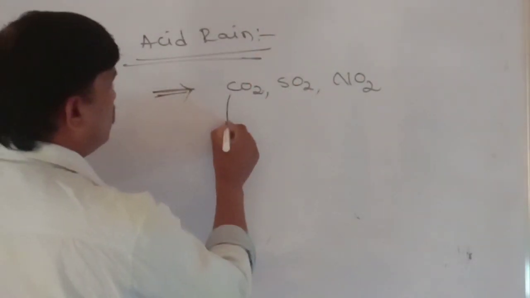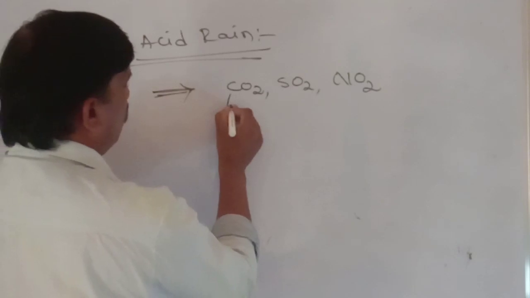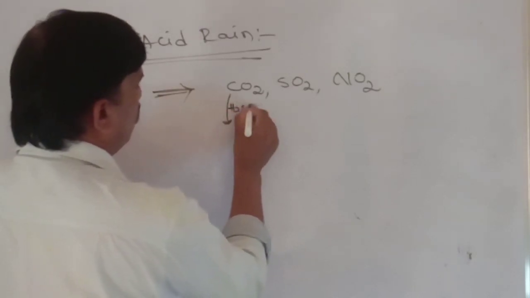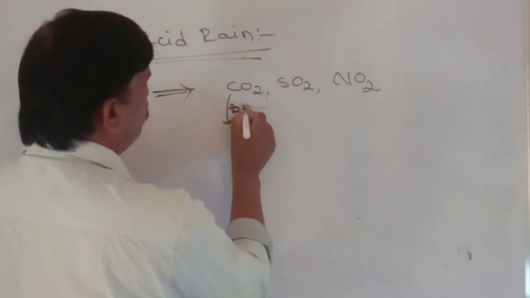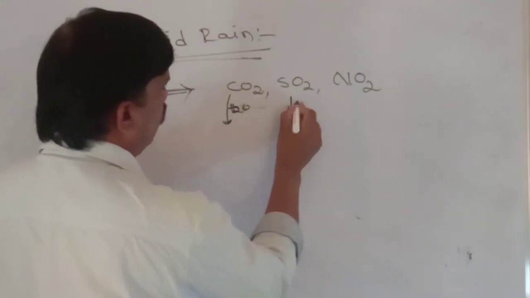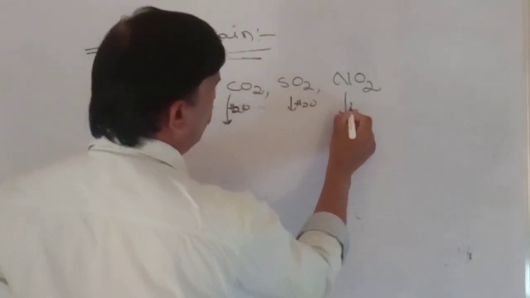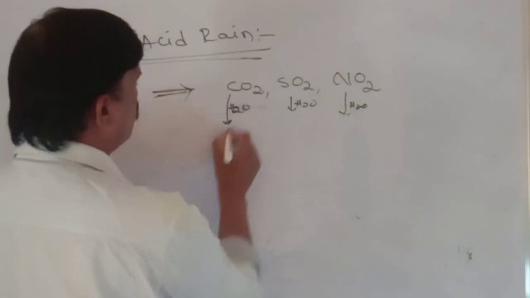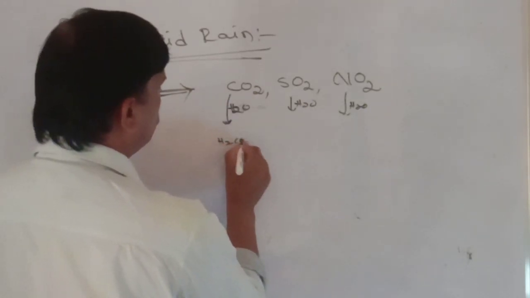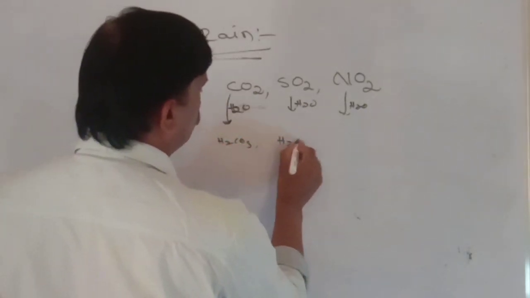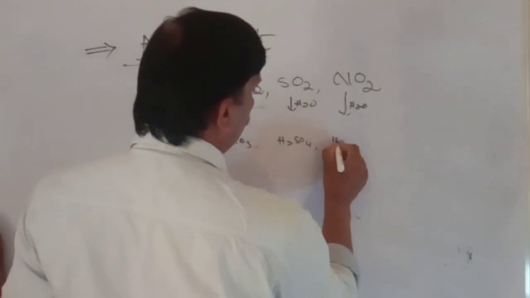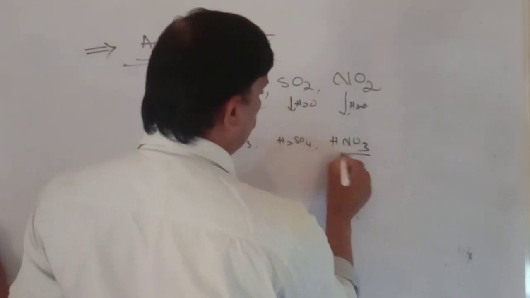These gases are absorbed by H2O, atmospheric water vapor. So CO2 converts to carbonic acid, SO2 converts to H2SO4, NO2 converts to HNO3.